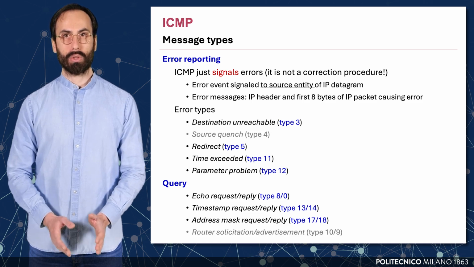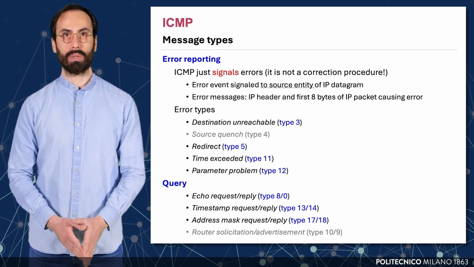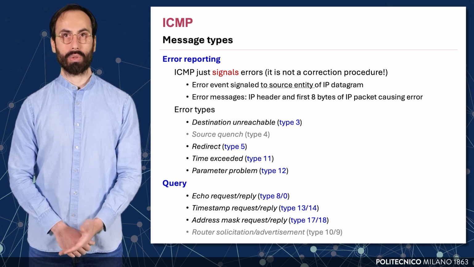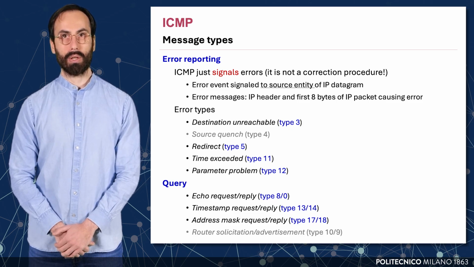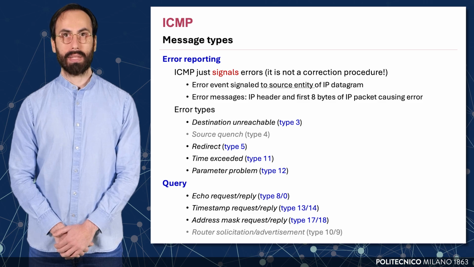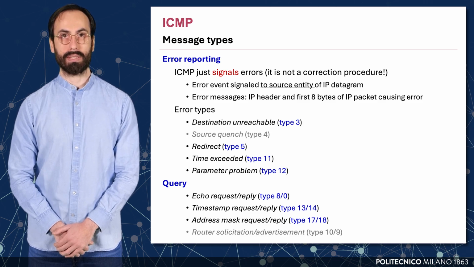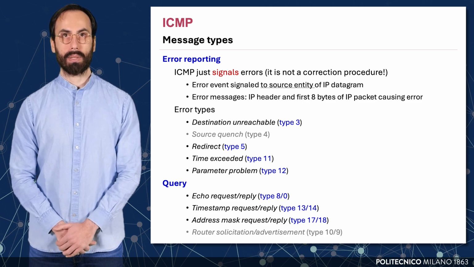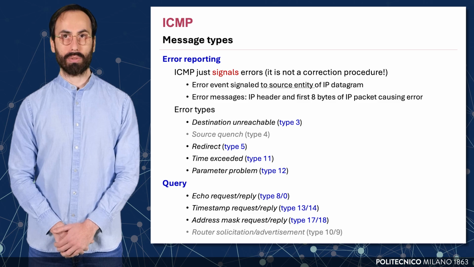Typical error messages include destination unreachable, type 3, indicating that the packet couldn't be delivered; source quench, type 4, now obsolete, which was once used to signal congestion. Redirect, type 5, suggesting a better route. Time exceeded, type 11, which shows up when a datagram's time to live expires, often observed in tools like Traceroute. And parameter problem, type 12, which signals malformed headers or incorrect fields.